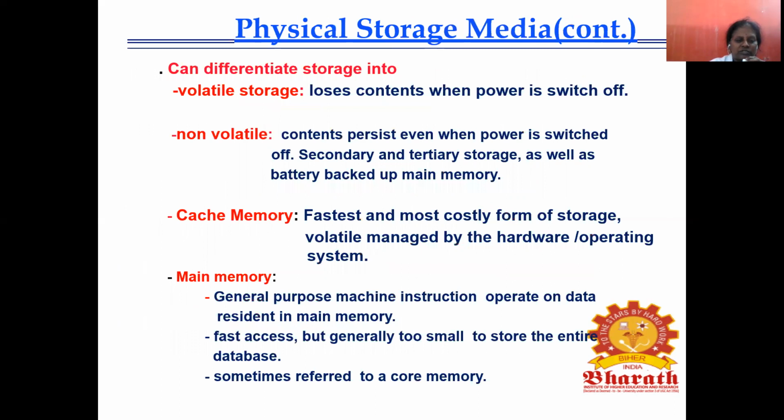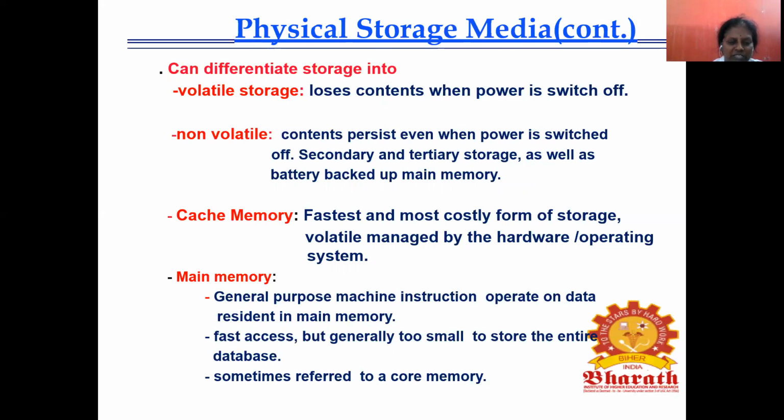Okay, so first we will see cache memory. So cache memory means what? It is the fastest and most costly form of storage. It is volatile, managed by the hardware and the operating system. So it is a volatile memory. Volatile means, as we already discussed, it loses its content when power is switched off.